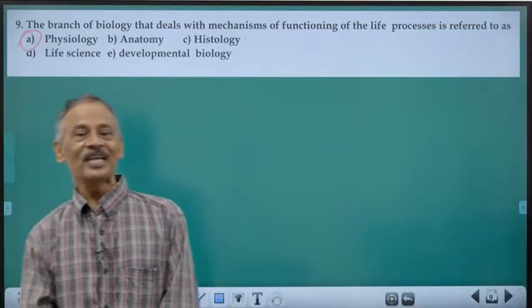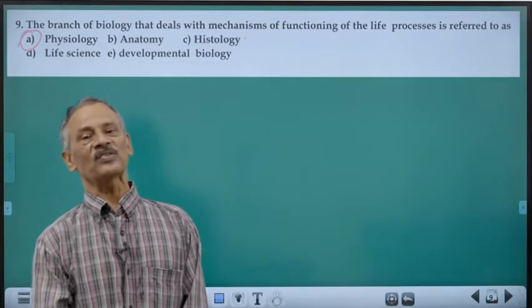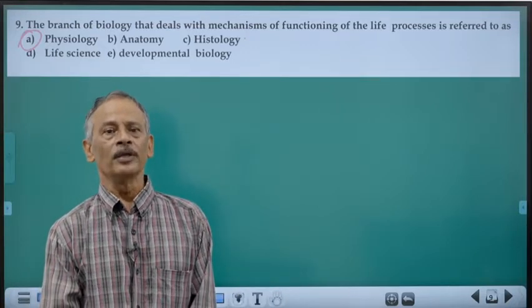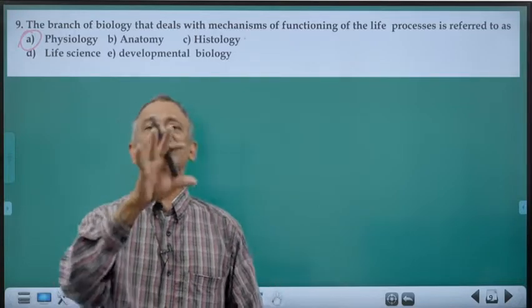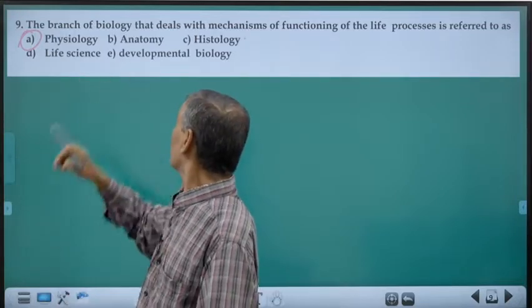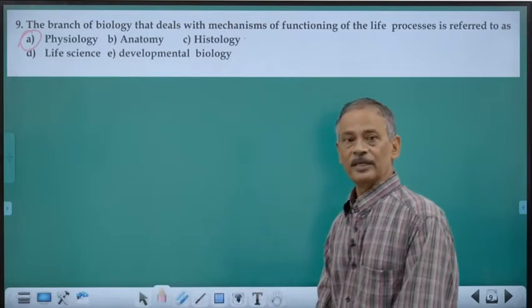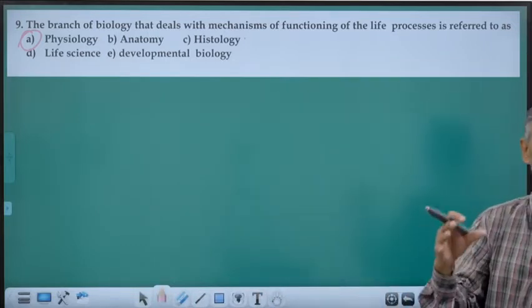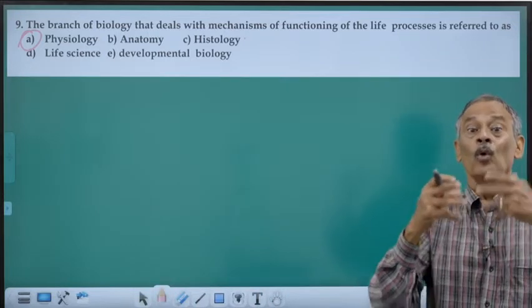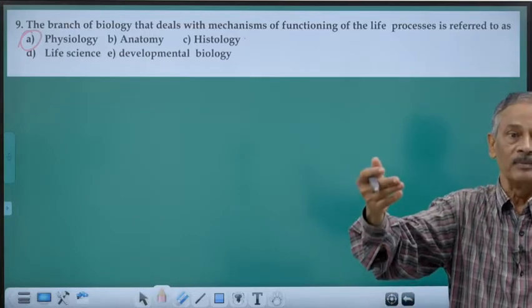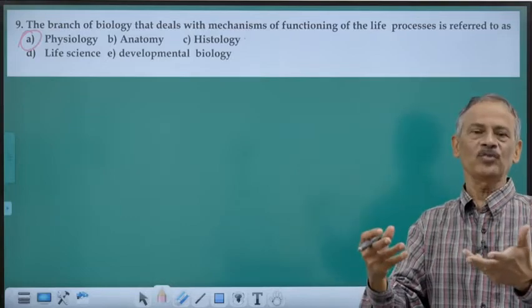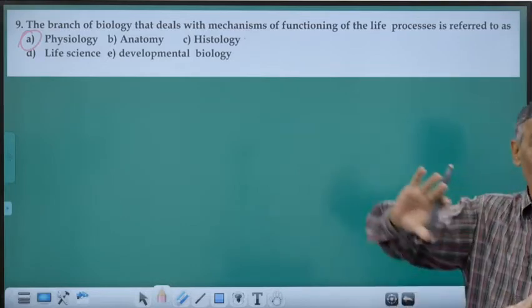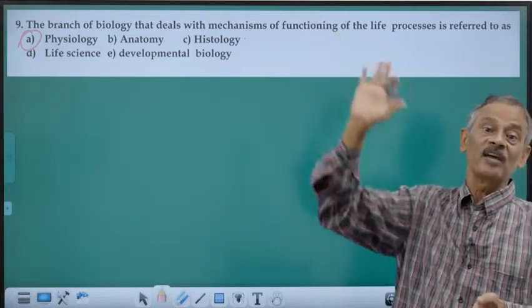Life sciences. This is the study of living processes that are going on, mainly in prokaryotes or in the cells. And developmental biology is that branch where we study how a new individual is developing, how fertilization is occurring and zygote is formed, and from the zygote how the organism is developing.